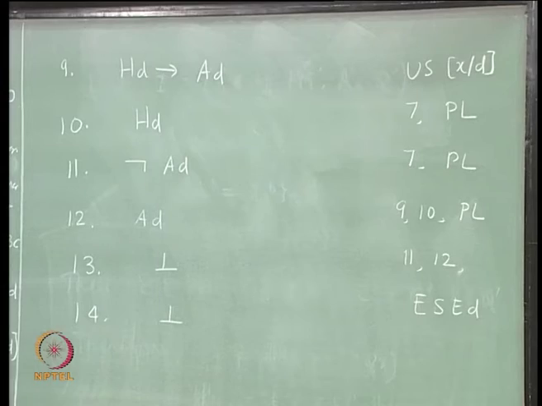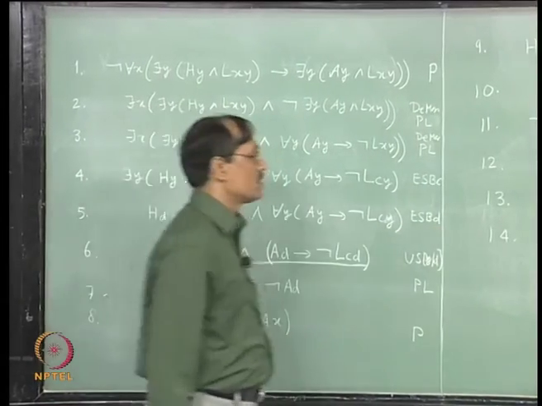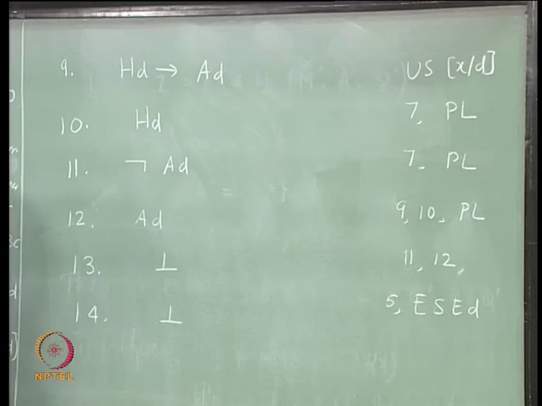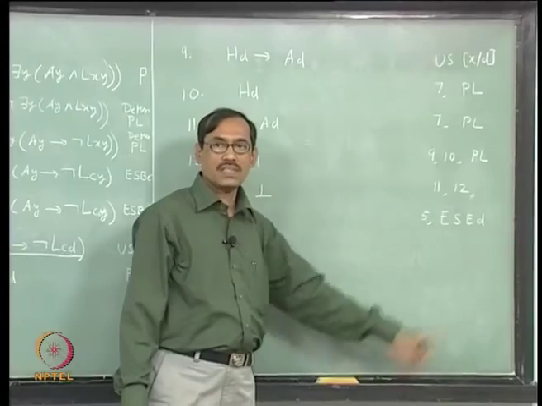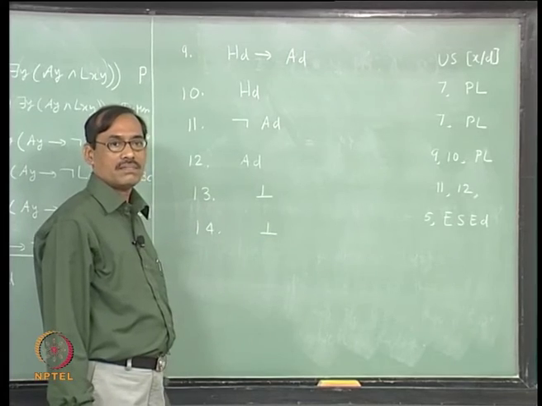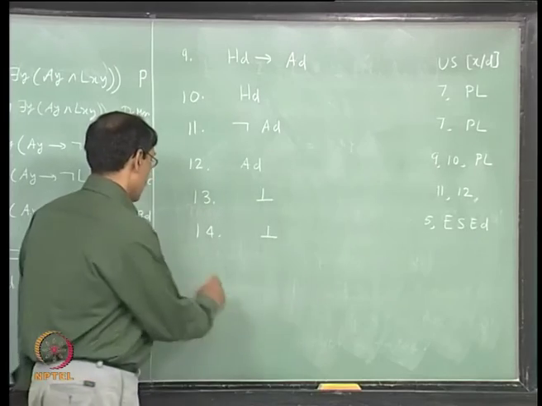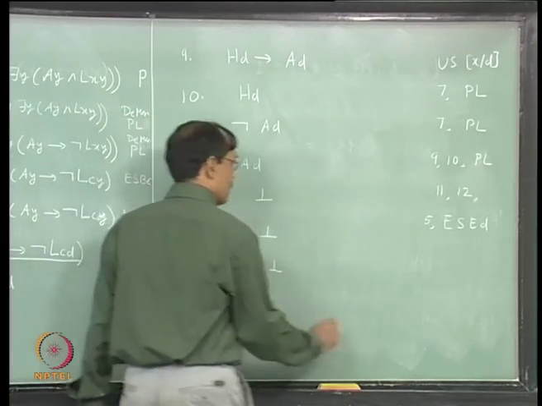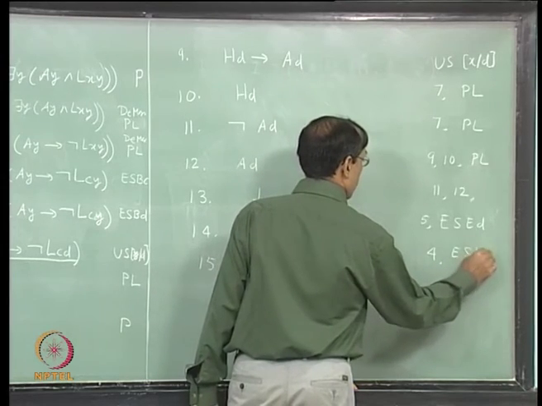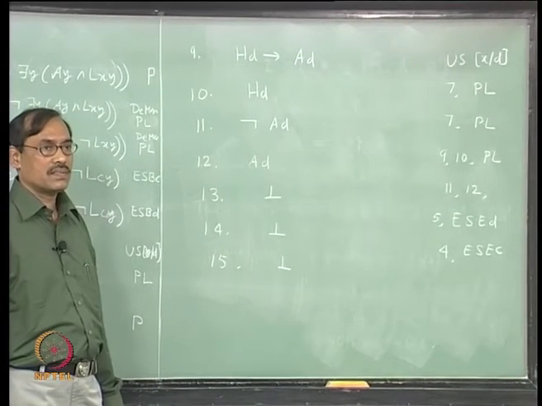So the last one was introduced as ESBD in line number 5. So let us write 5 here to say where it is closing. So it closes with line number 5, ESED. Once it closes, it does not have bottom, so I could infer bottom, right. 5 and the previous line, it closes there. Next, again I have to write bottom because I have to close the other line. Right, there it ends.